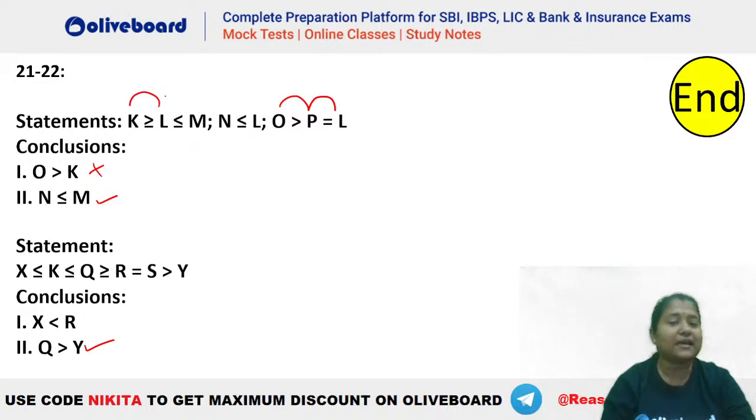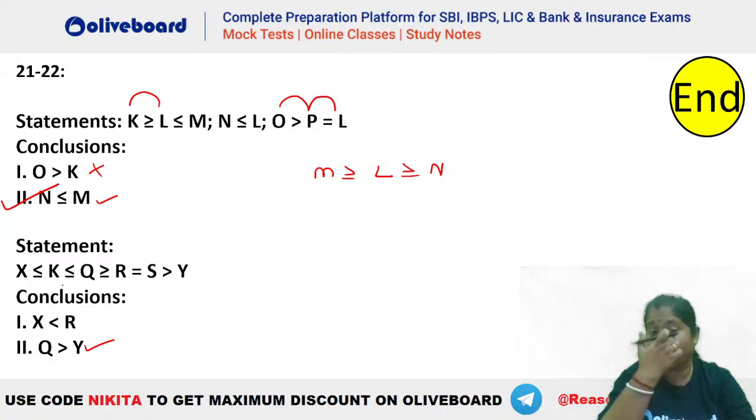What about M greater than equal to N? How do we connect? Again with the help of the common variable. So you can see we have M is greater than equal to L and L is greater than equal to N, isn't it? So this is the relation. So yes, we have M is greater than equal to N. So this is absolutely right. And now first is only 2. What about the second one, R greater than X? Now how do we have R to X here? You can see we have symbols of opposite nature between R and X. So this can never be true.